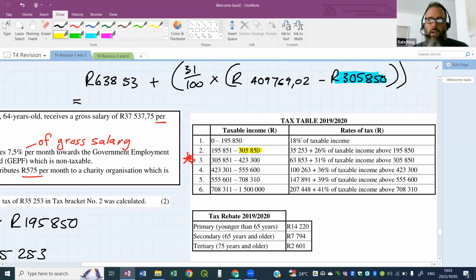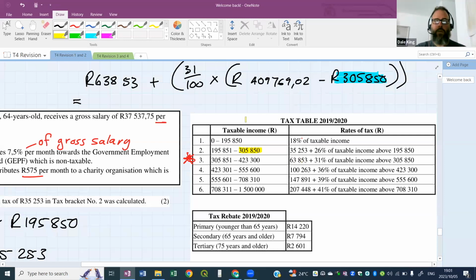Yeah. So what they're saying is anything above the maximum of bracket 2 falls in bracket 3. So if you are earning more than the maximum of bracket 2, which starts at 305,851, anything more than that, then you must be paying 31% of that value plus 63,853.